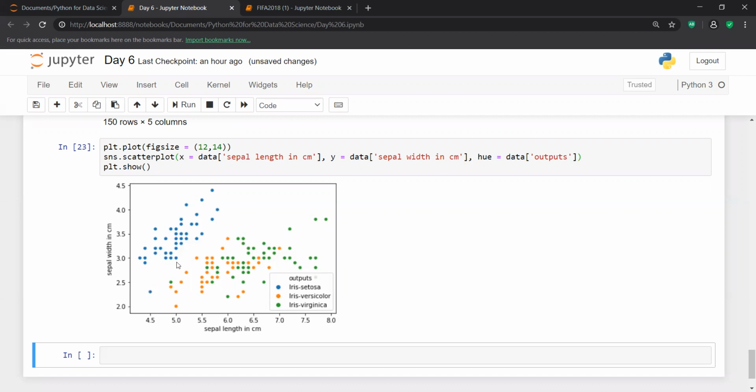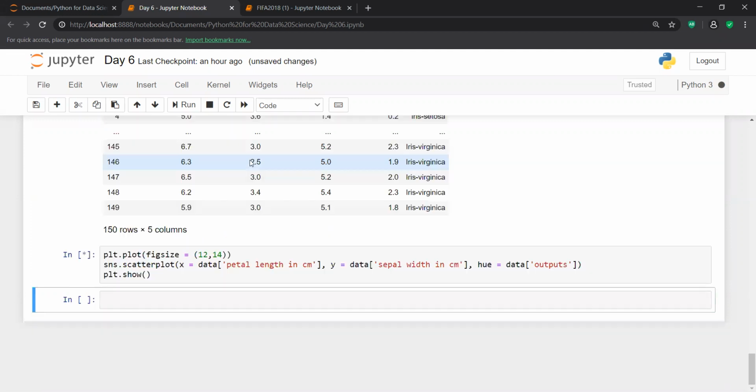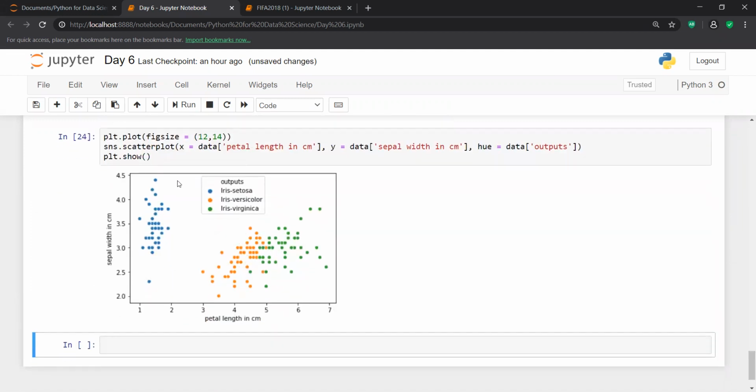Okay, so maybe if I can draw a line over here, I can show this thing. If in this way I'm not able to visualize correctly, maybe I try to check some other thing. So maybe in place of sepal length, if I try to check petal length, now it is very clear.